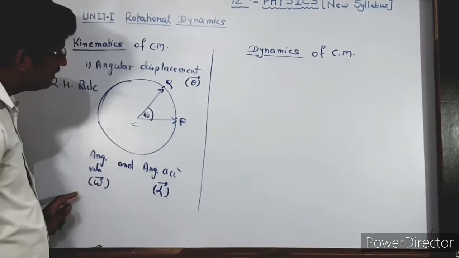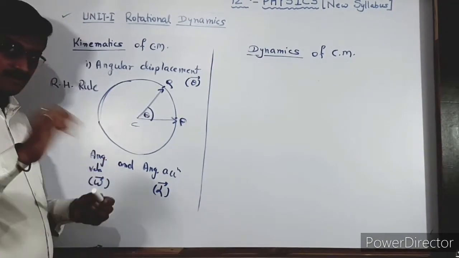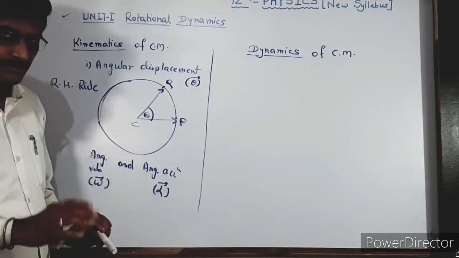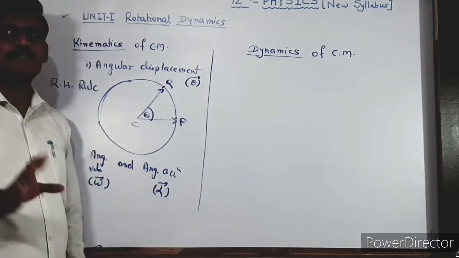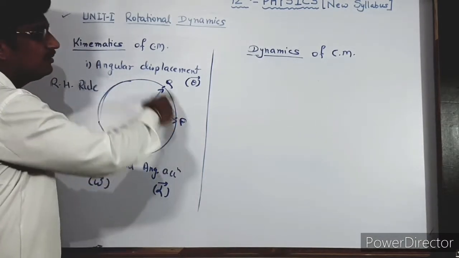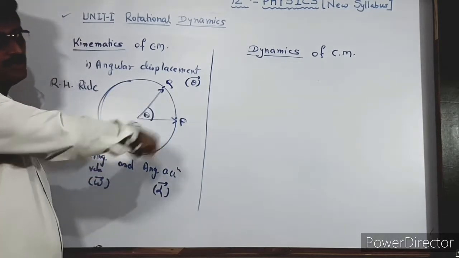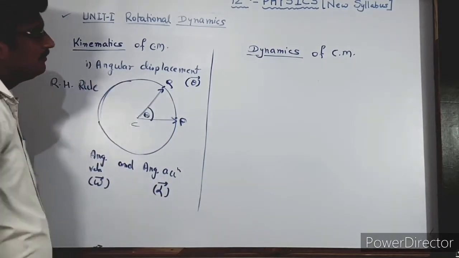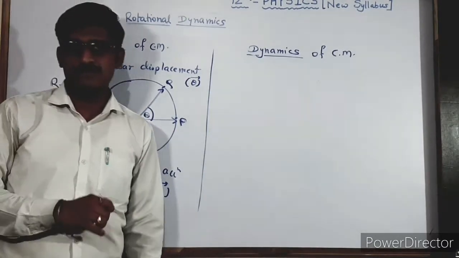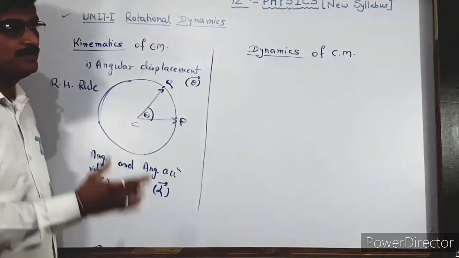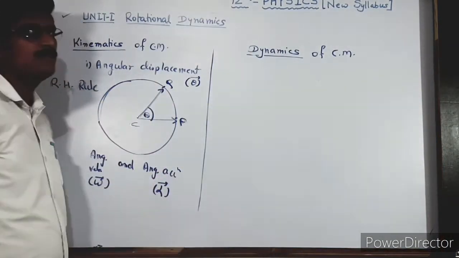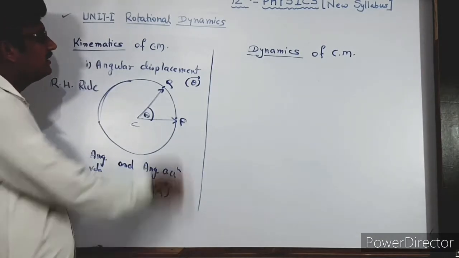All these three are also based on the force applied, because when the force is applied continuously, only then will the particle move continuously from P to Q and again in the further path. But here in kinematics, the cause is not discussed, only the different parameters which depend on the motion are discussed. Therefore, these three parameters are what we are going to discuss as kinematics.